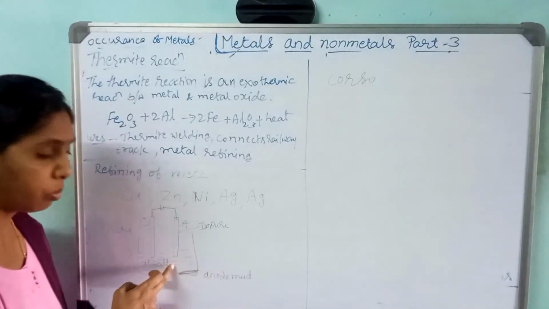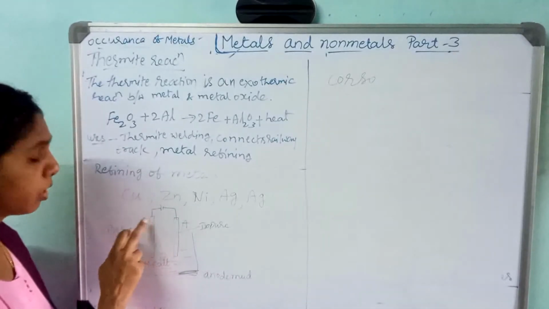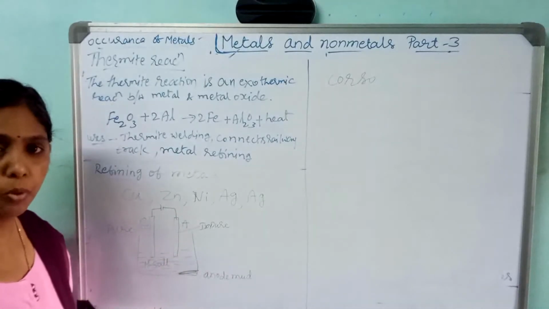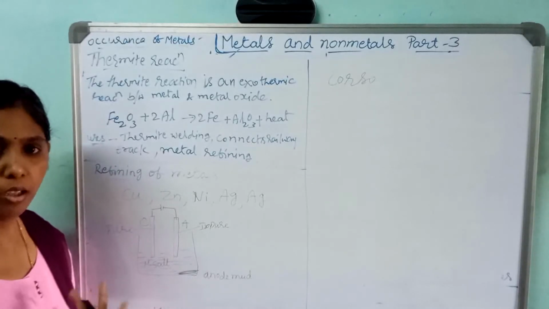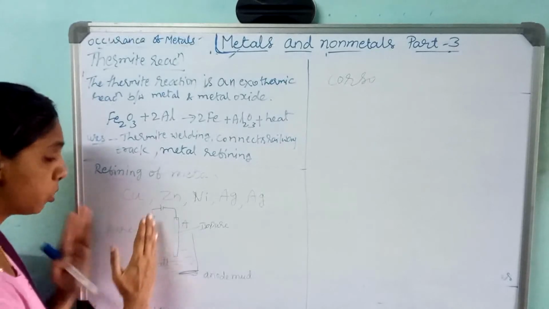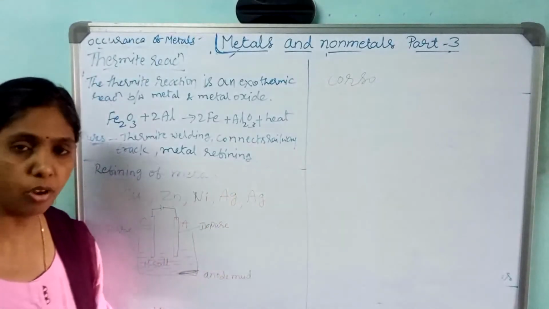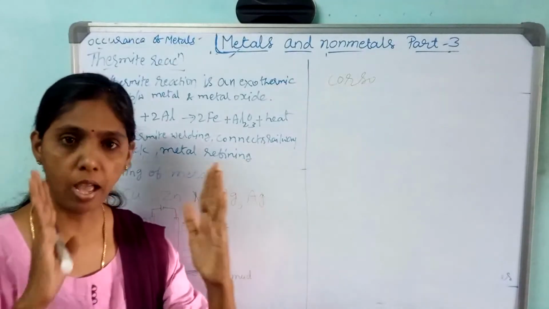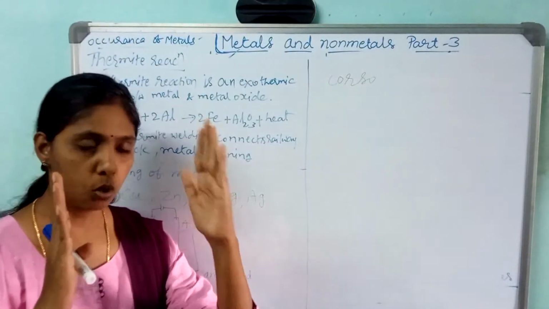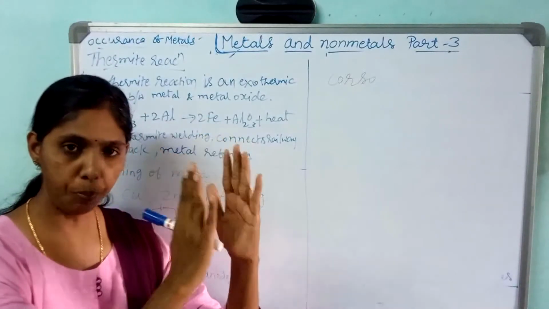An equivalent amount of that metal will go and deposit at the cathode. So where do we get the pure metal in the electrolytic refining? We get it at the cathode. And the size of the cathode goes on increasing, the size of the anode goes on decreasing. For example, see here, this is the anode, this is the cathode. So the anode will be big in size, with impurities.